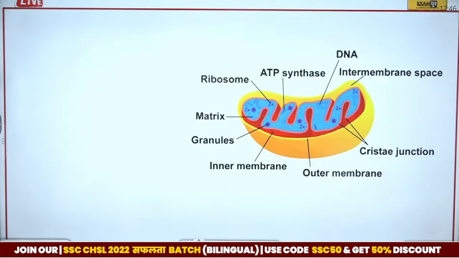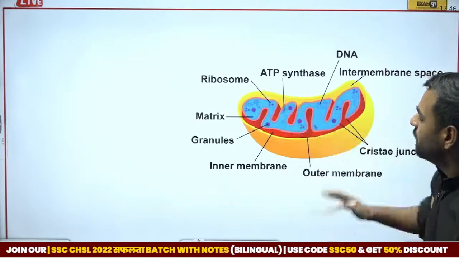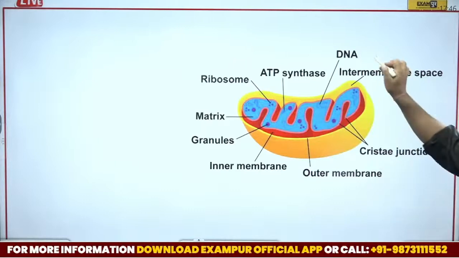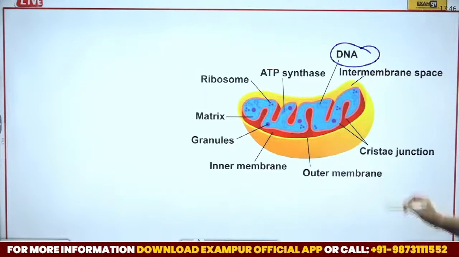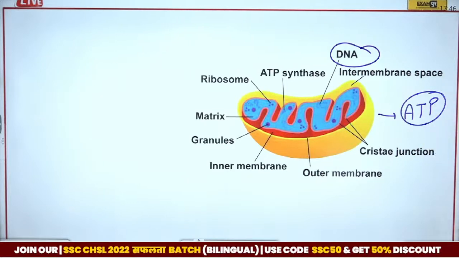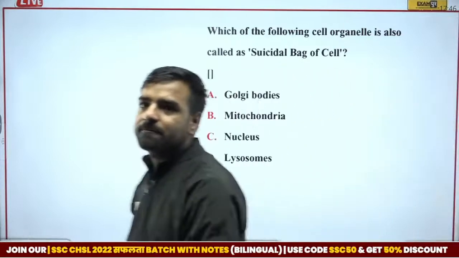Next we have mitochondria. So here, just have a look. Here we have the structure where this is the outer membrane, inner membrane, we have ribosomes, DNA, that is deoxyribonucleic acid, and the most important thing, it is generating ATP, that is adenosine triphosphate. Next we have, which of the following cell organelles is also known as suicidal packets?